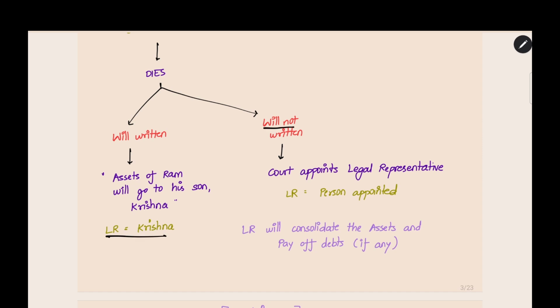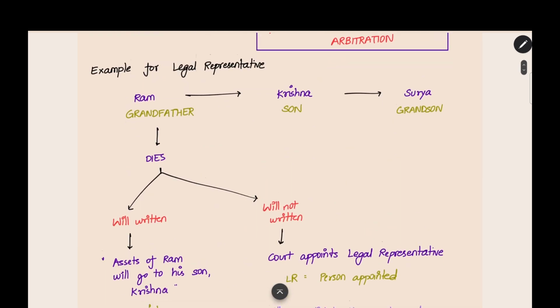If the will is not written, the court will appoint a legal representative. The assets of Ram will be taken over and sold off, and it will be seen whether there are any debts. The legal representative appointed by the court will pay off the debts due by Ram, and the remaining amount will be given to the legal heir. This is the work done by the legal representative. In the case where the will is not written, the court will appoint the legal representative, who will consolidate the assets and pay off the debts, if any. Now, this is the example for legal representative.